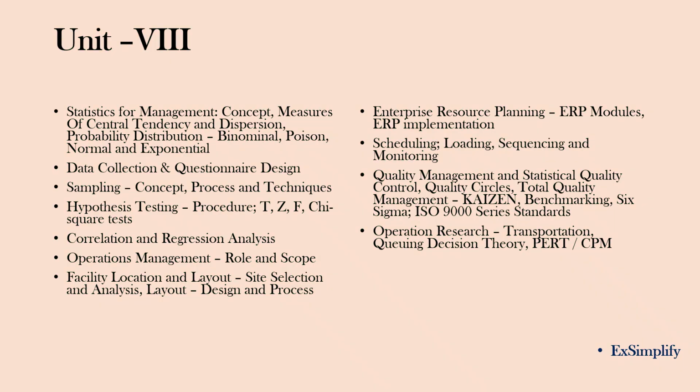Next is unit 8. Unit 8 is very difficult, but at the same time it is very easy as well, because along with understanding you need some memorization also. First I will finish quality management. For quality management, I will always suggest going topic by topic. Scheduling: what is scheduling, loading, sequencing, monitoring, ERP planning, ERP modules. Quality: what is quality circle, Kaizen, benchmarking, Six Sigma.